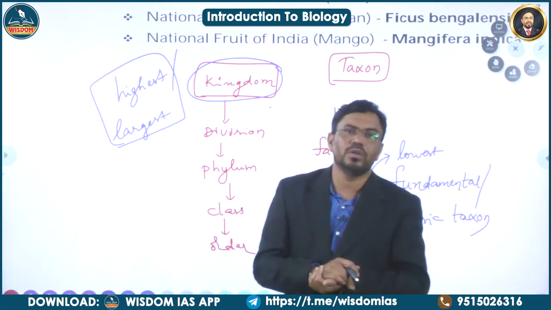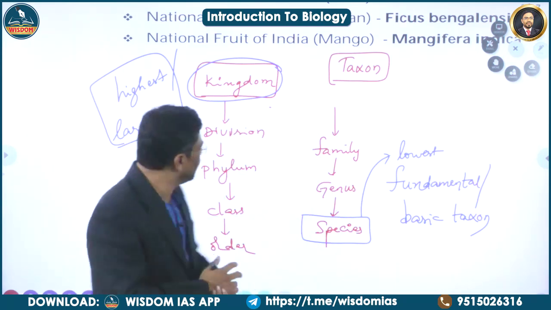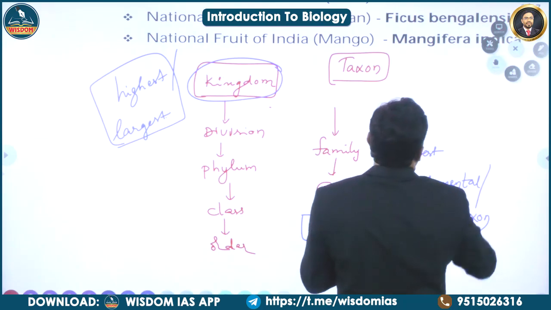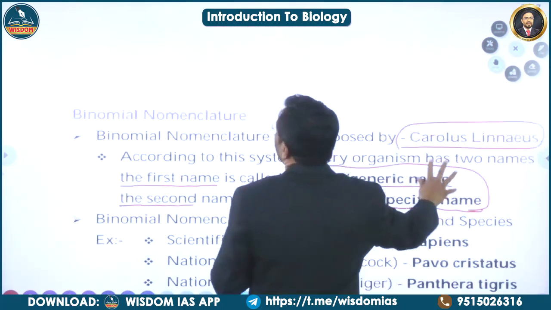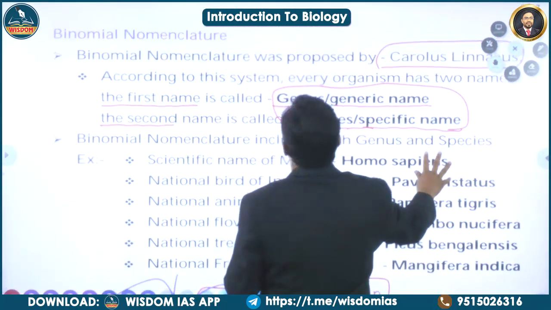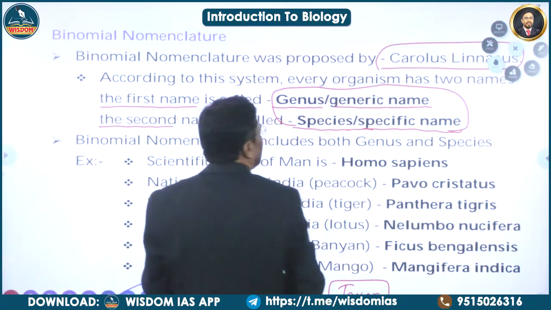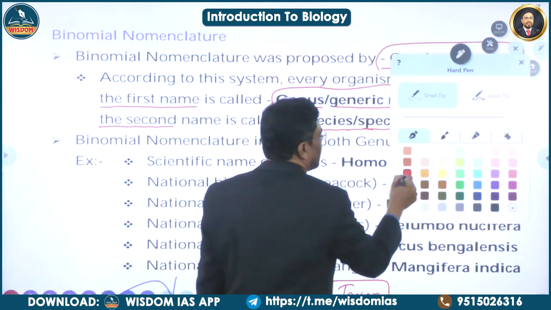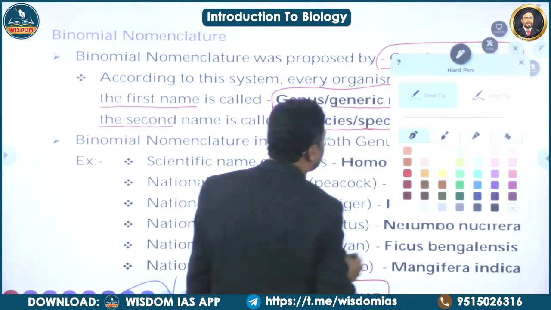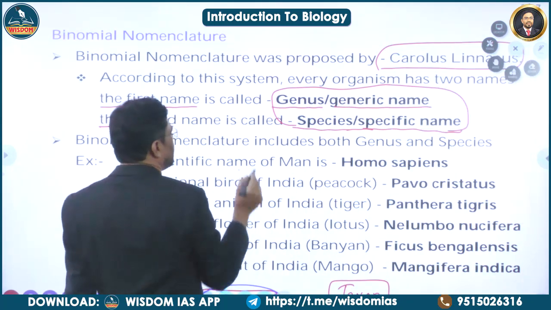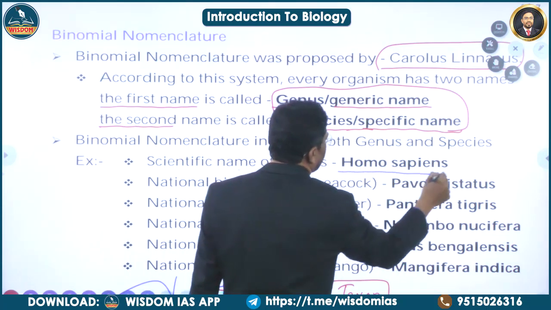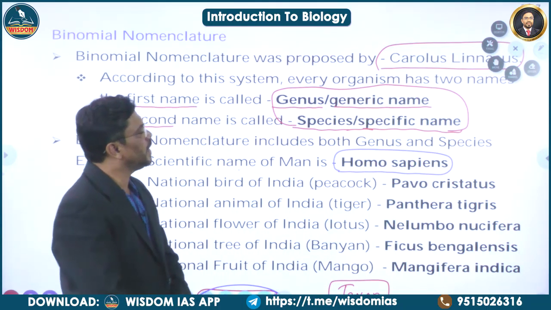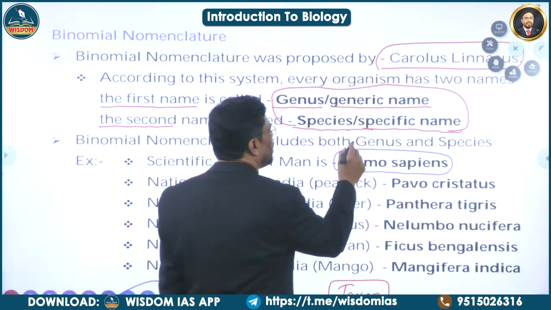Say for example, if we consider the scientific name of human beings, it is Homo sapiens. The scientific name of human beings is Homo sapiens. Here Homo represents the genus.